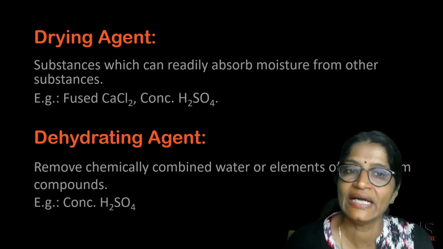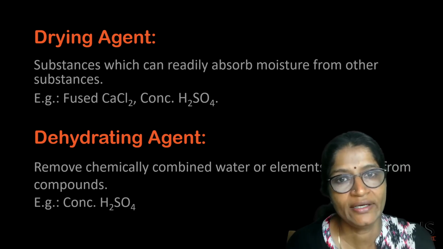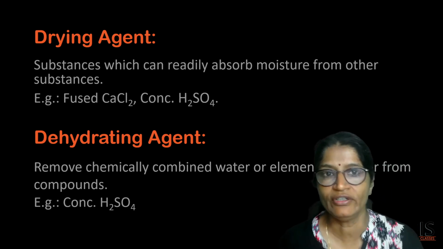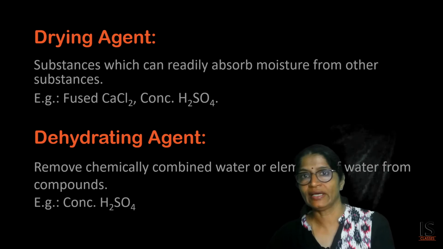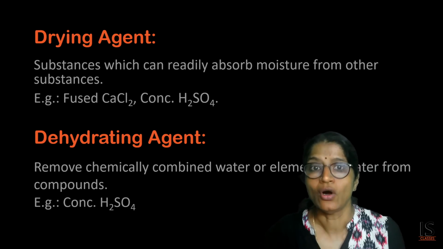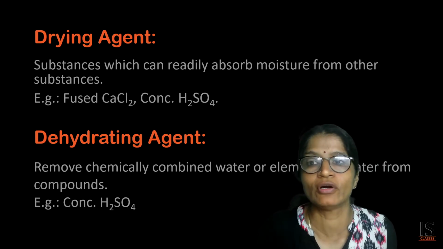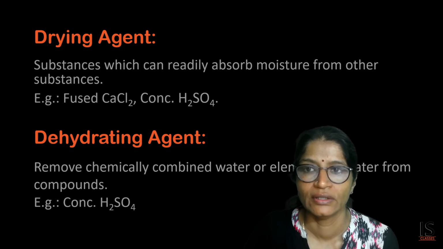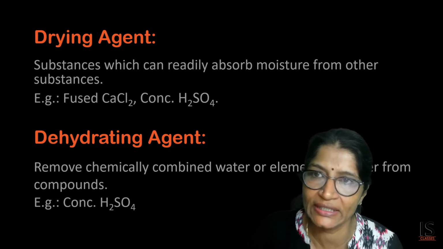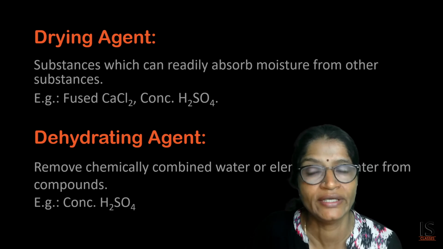Next is the dehydrating agent. A dehydrating agent will also remove the chemically combined water, or the elements of the water, from the compounds. Generally, concentrated sulfuric acid acts as the dehydrating agent.